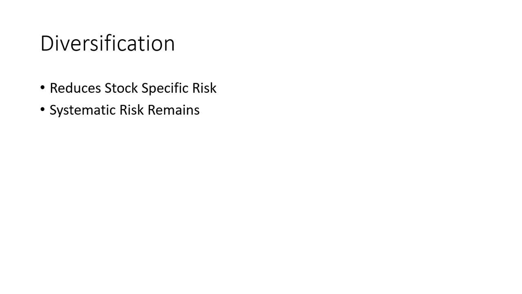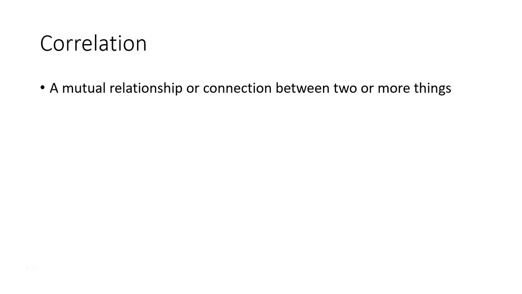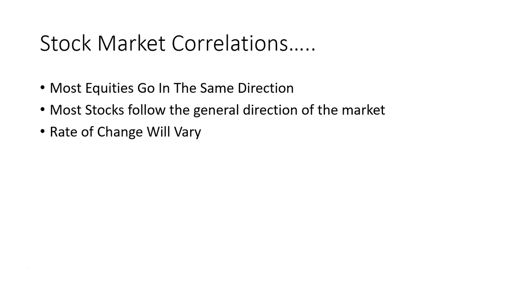However, systematic risk remains. Hey guys, systematic risk, market risk, it's the same thing, right? Systematic risk is the industry term for this, but market risk is fueled by increasing correlations. Now stay with me here, but let's first review the definition of correlation. Correlation means a mutual relationship or connection between two or more things.